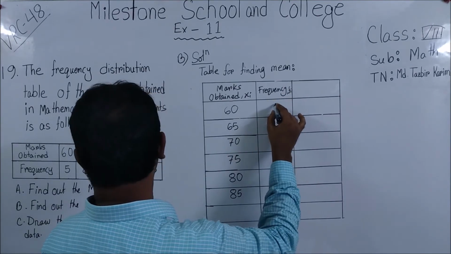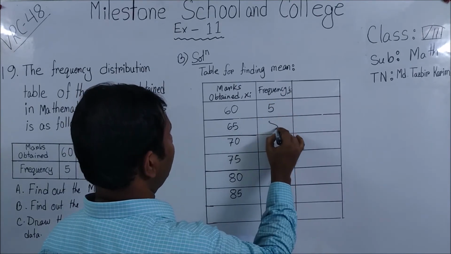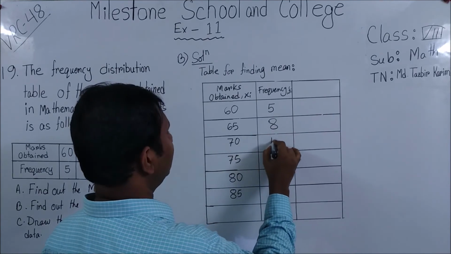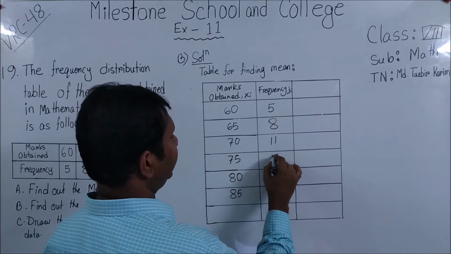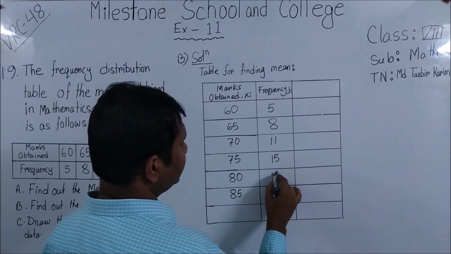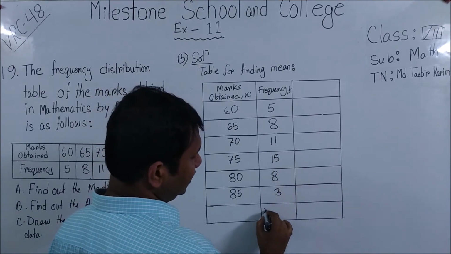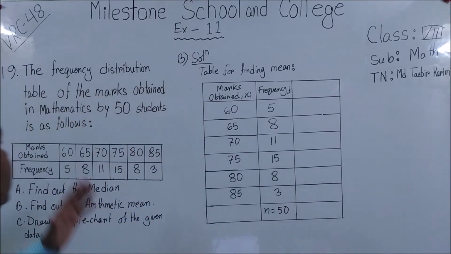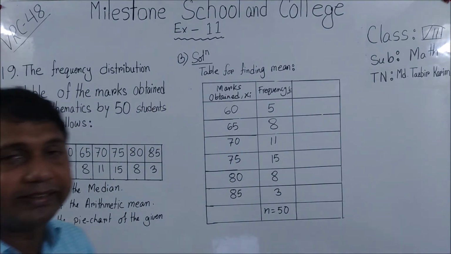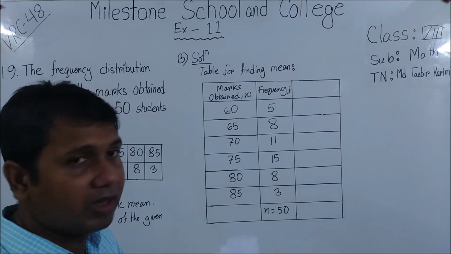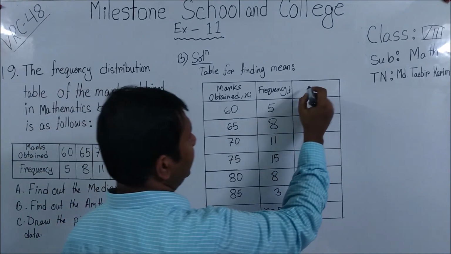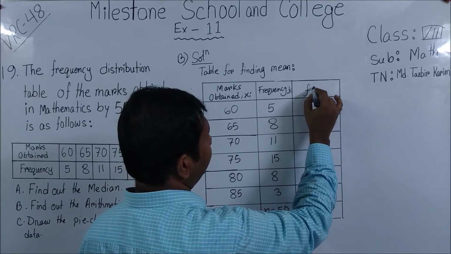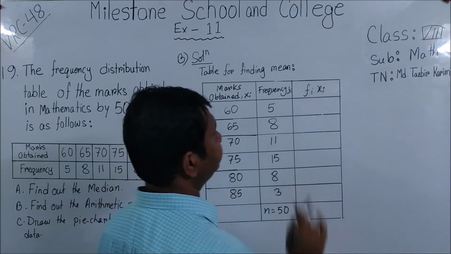So that is 5, 8, 11, 15, 8 and 3, together n equal to 50. We know that, because the question told us already, and if we add them, we will get the same number 50.